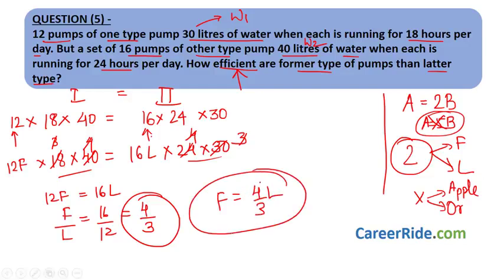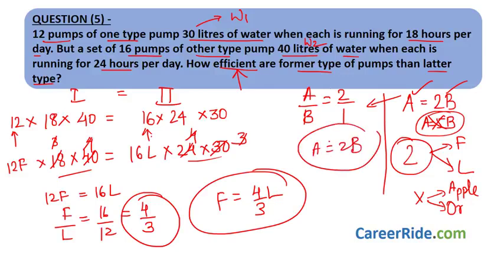Why? Over here what we saw, if A is 2 times more efficient than B, then A does 2 times more work than B, right? So what would be A upon B? 2 upon 1, right? Same way over here, 12F equal to 16L. So F would be 4 by 3 times of L. So if A is 2B, this means that A is 2 times more efficient than B, then this means the former type of pump is 4 by 3 times more efficient than L. See how easily you got the answer.